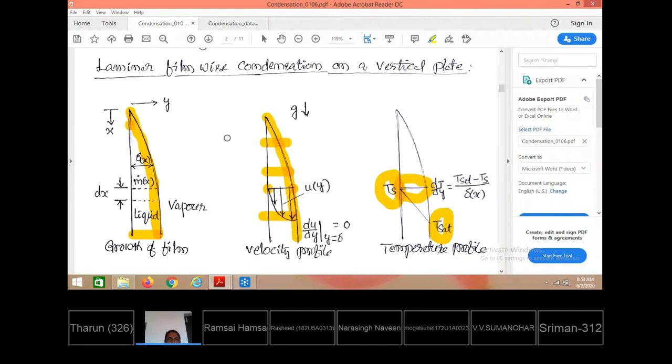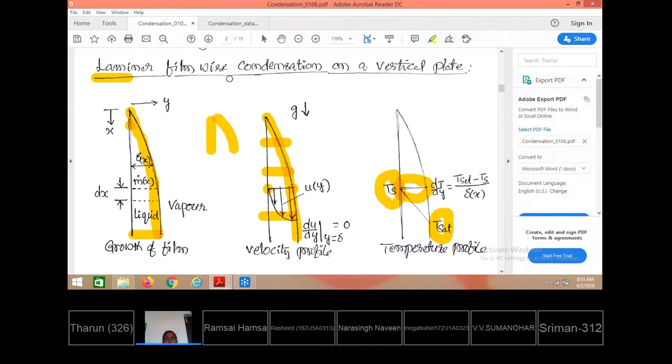When the length of the plate is small, that is, over small plates when condensate flow is taking place, and also when the velocities of the flow are lower. When velocities are too large or the plate is too long, laminar flow shifts to turbulent flow. We assume laminar flow is taking place between the plate surface and the interface.